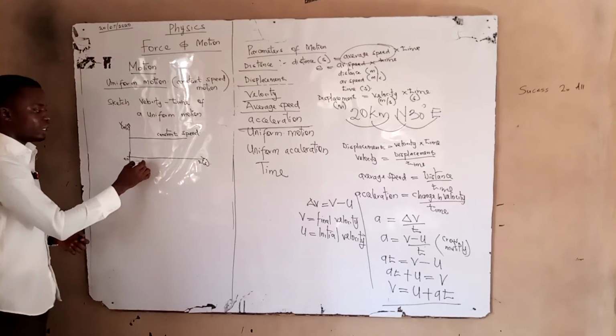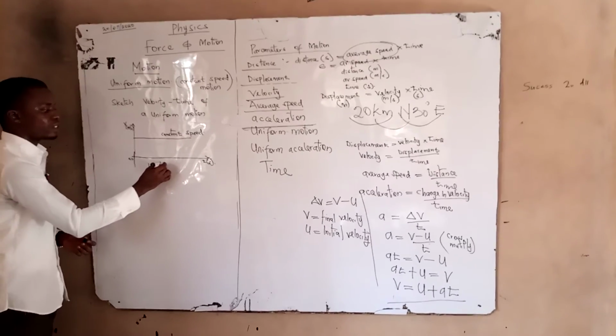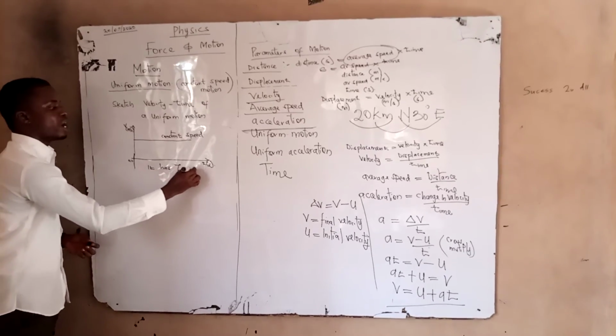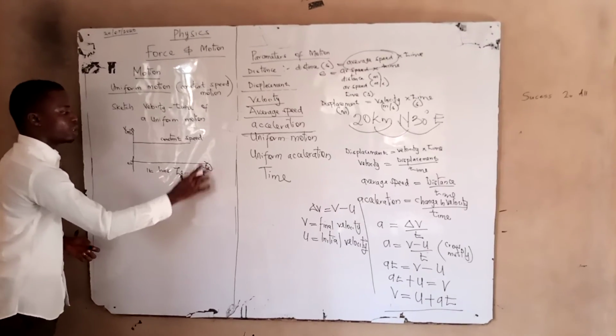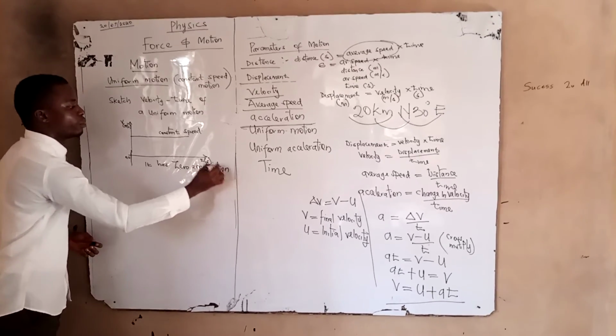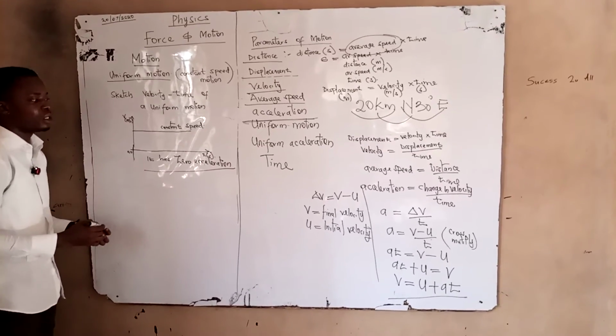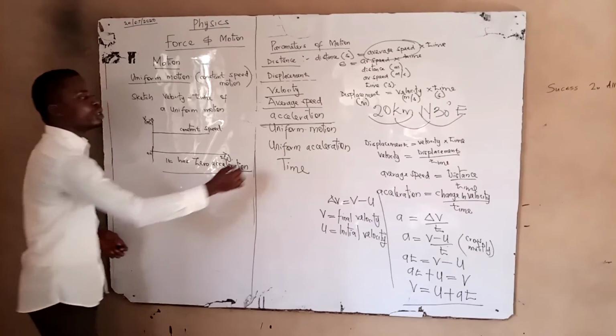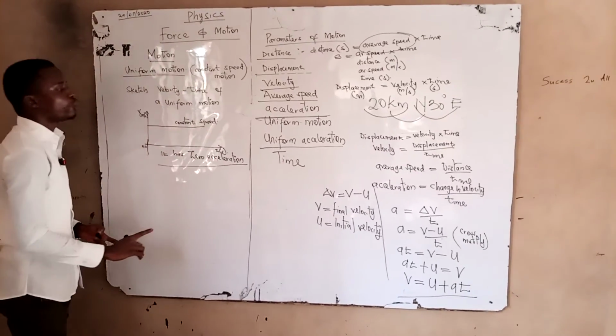And what does that mean? It has zero acceleration. Zero acceleration means there is no acceleration for an object moving uniformly or with a uniform speed. It has zero acceleration. I move down to uniform acceleration motion.